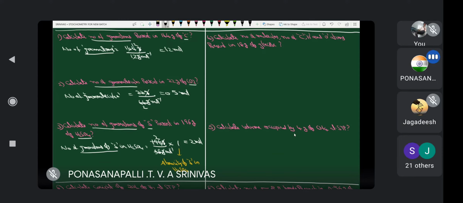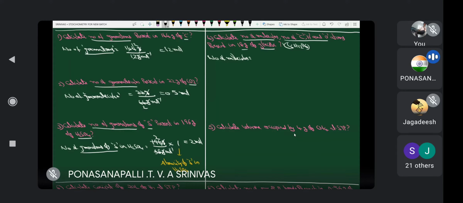Next, calculate the number of molecules, number of carbon, hydrogen, oxygen atoms present in 18 grams of glucose. Glucose means C6H12O6. First of all, what is the formula for number of molecules?